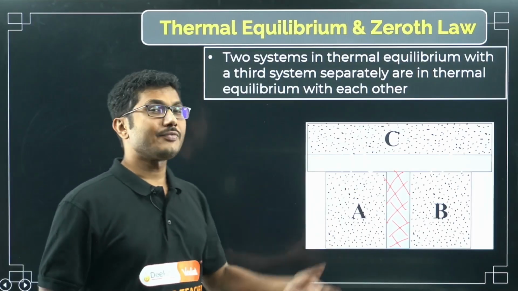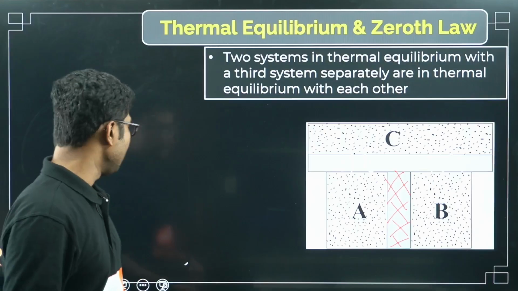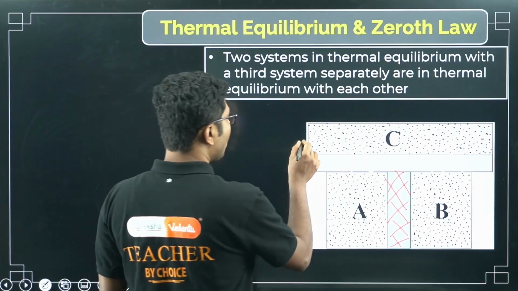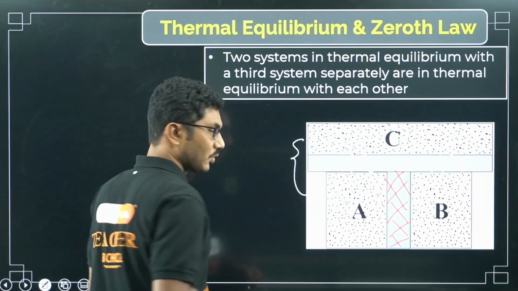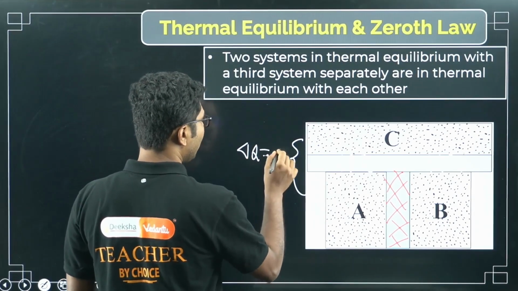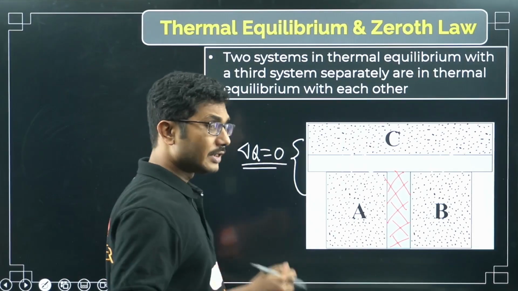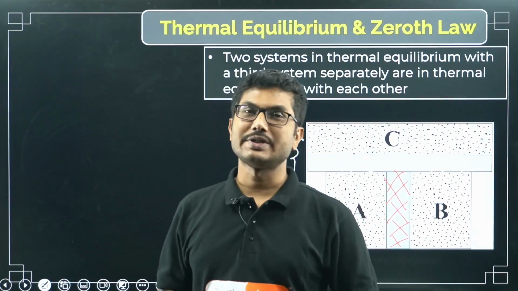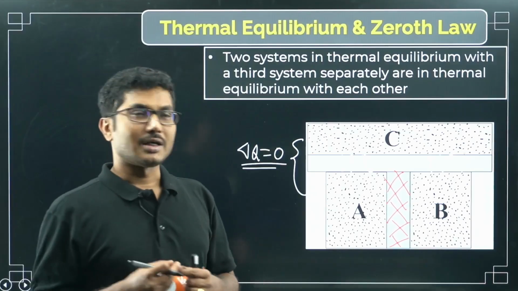Now, what is the meaning of thermal equilibrium? Thermal equilibrium is slightly different. In thermal equilibrium, no heat is exchanged. When the amount of heat exchanged is 0, if there is no exchange of heat between two systems, then we say the systems are in thermal equilibrium.